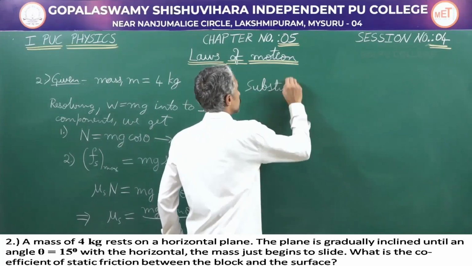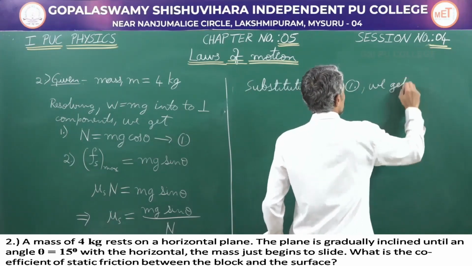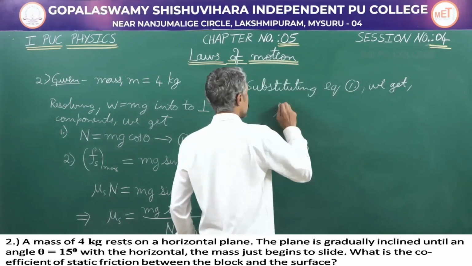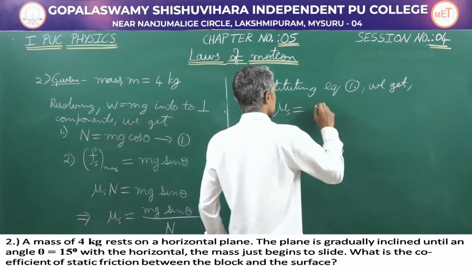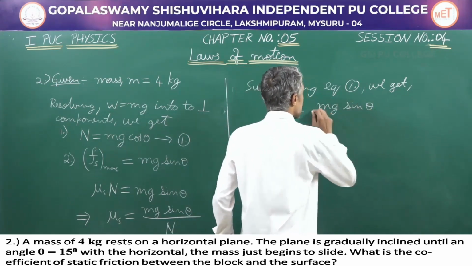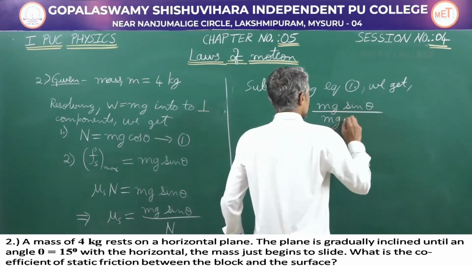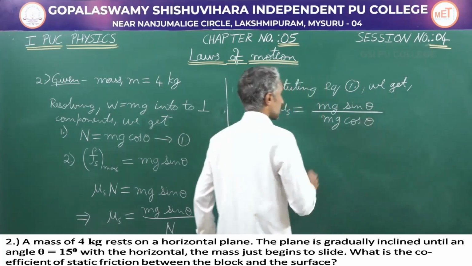In the place of normal reaction, substitute equation 1. Substituting equation 1, we get mu s is equal to mg sin theta divided by normal reaction, which is mg cos theta.